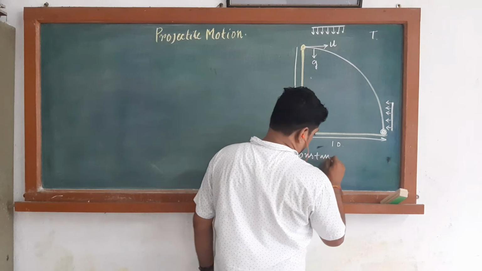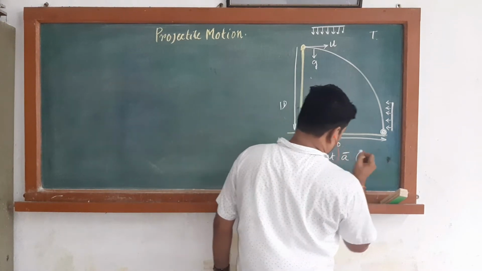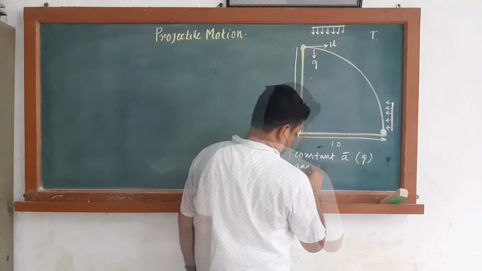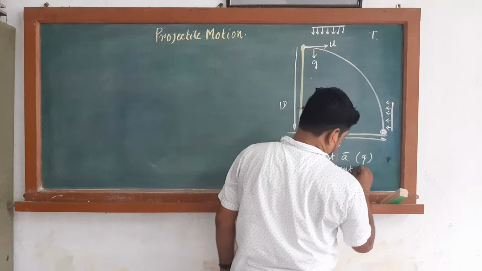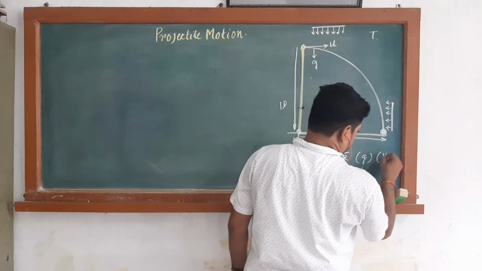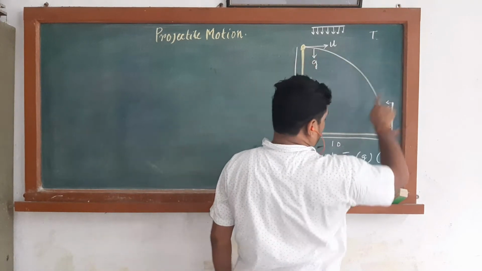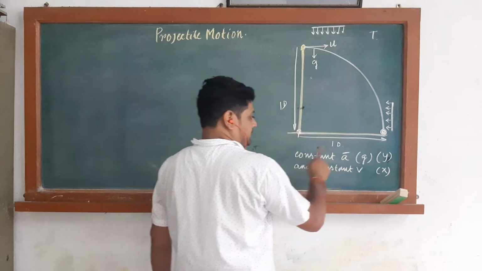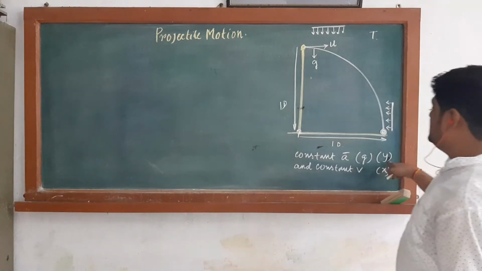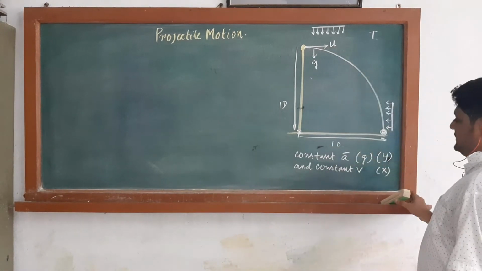constant acceleration, that is g, and constant velocity. It is in the y direction, it is in the x direction. It means that the velocity along the x direction is constant, and the acceleration in the y direction is nothing but under the influence of g.